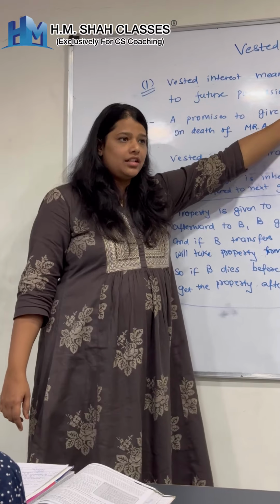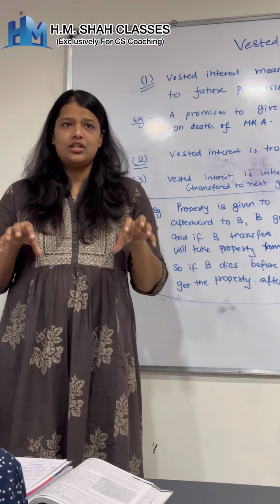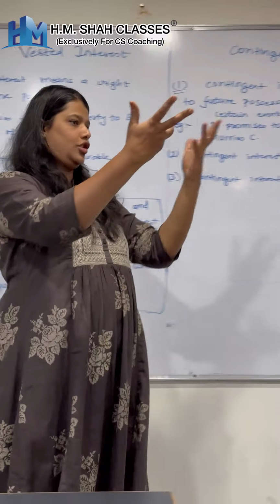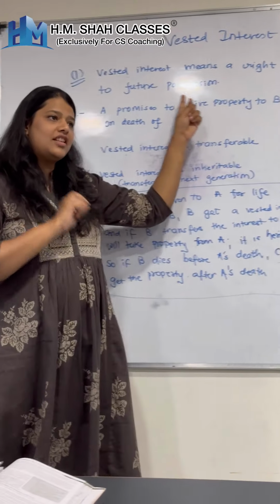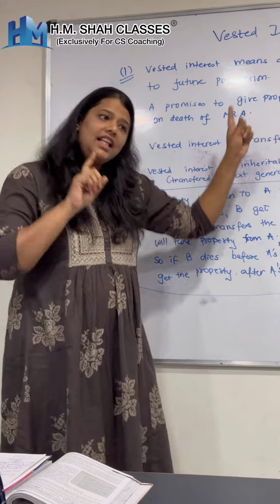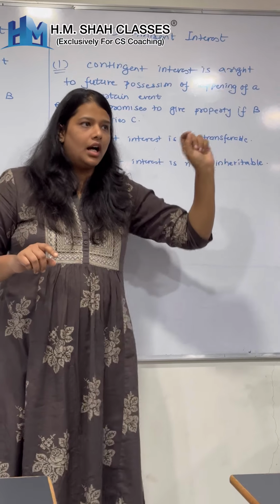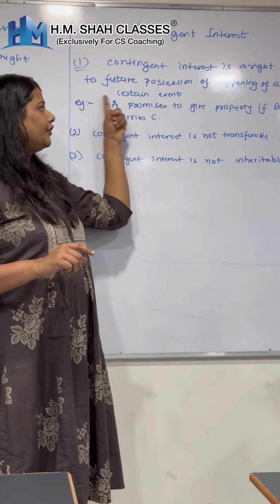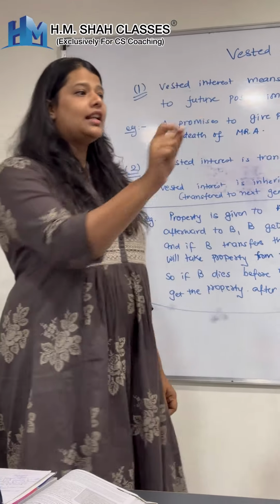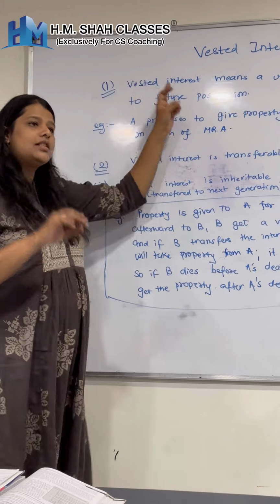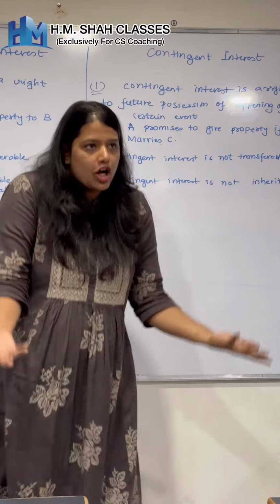Vested interest means a right in future possession. The possession is not going to be given today, but the possession is to be given in the future. Now, in this situation, this is such an event which is bound to happen. Contingent interest is also when the possession is given at a future date, but here it is on the happening of a certain event. अगर कुछ होगा तो which may or may not happen. Here the event is bound to happen. Here the event is not bound to happen or may happen.